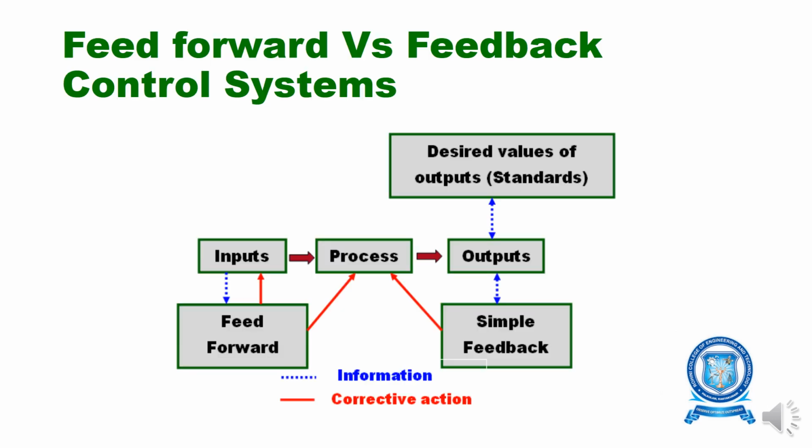So next, the feed forward and feedback control system. The figure shows the process of the feed forward and feedback control system. Here the input is the main and the output is secondary. The process is done by feed forward and a simple feedback process. The dotted lines show the information and the strong lines show the corrective actions.